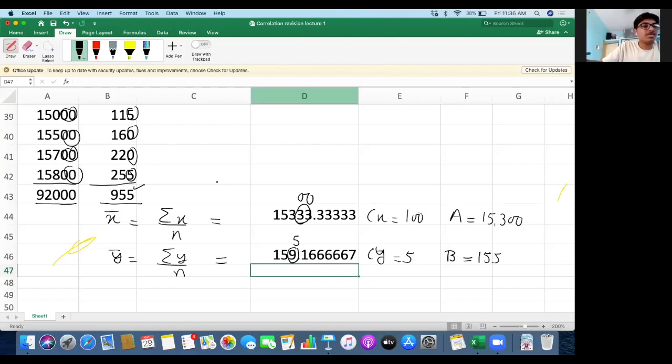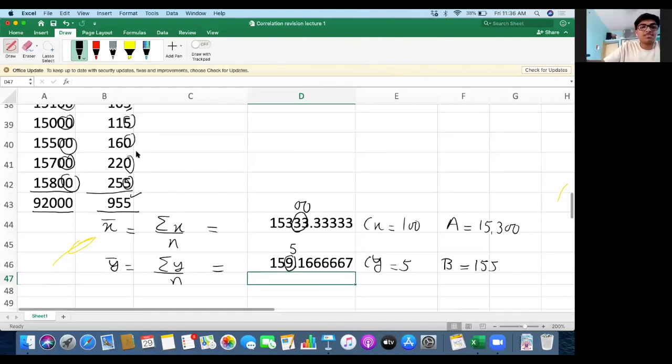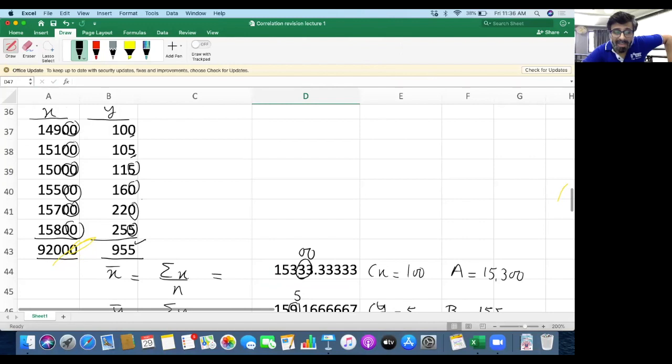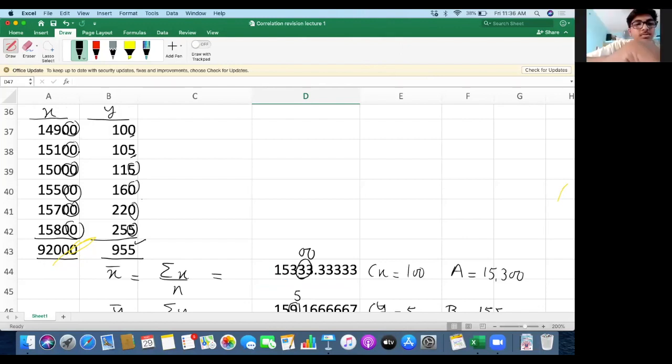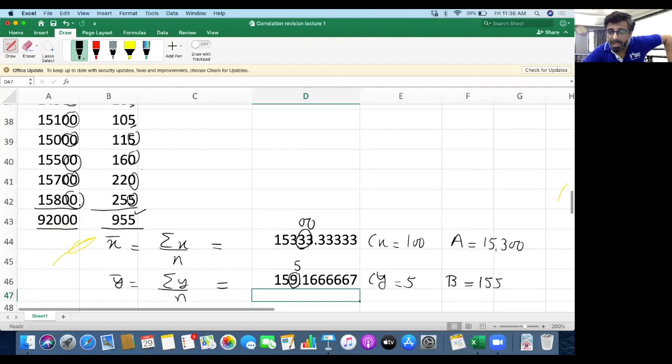Okay, I'll explain it again. Listen better. Can you see all the values of x are ending with 2 zeros? 14,900 ending with 2 zeros. 15,100 ending with 2 zeros. 15,000 ending with 2 zeros. Can you see that all values are ending with 2 zeros?